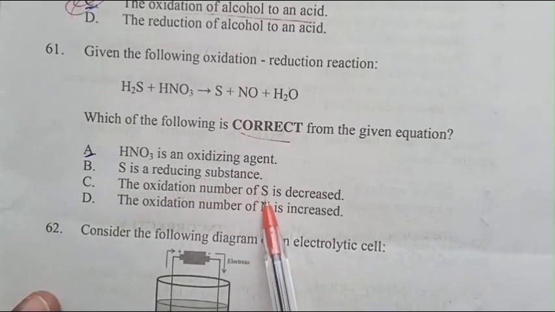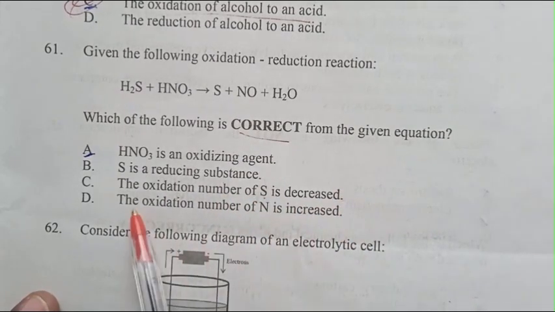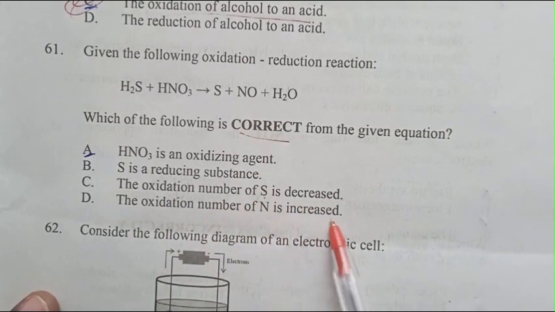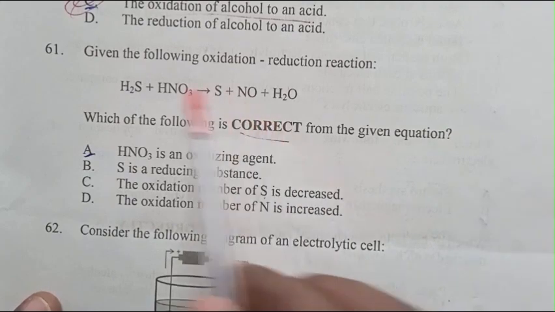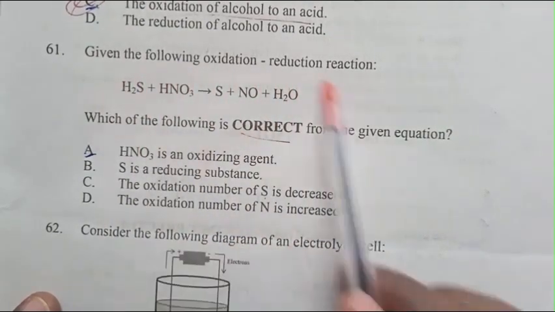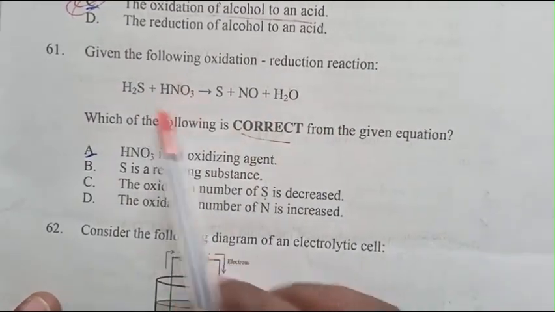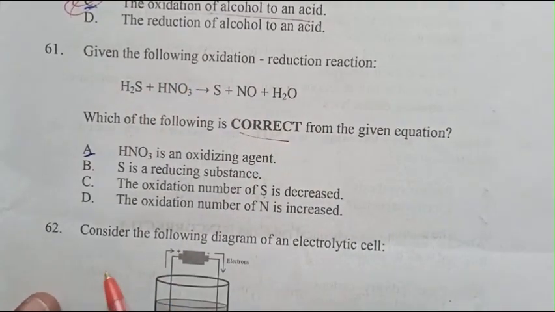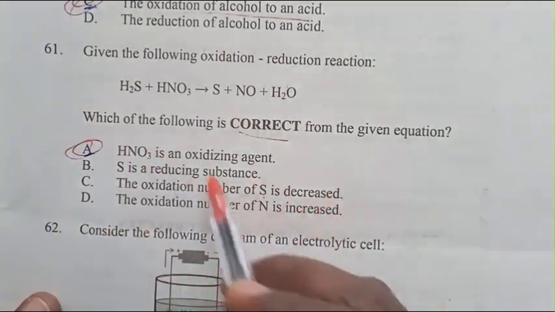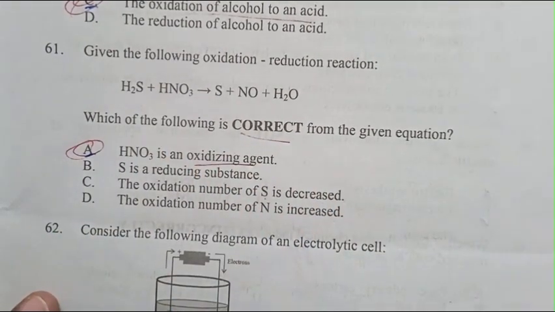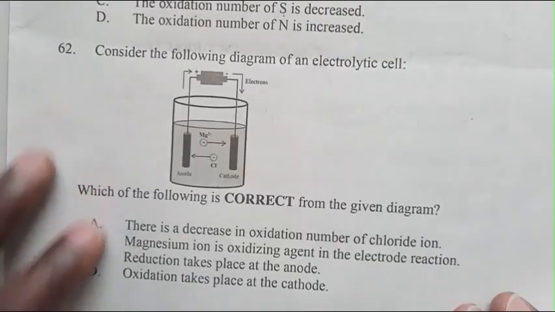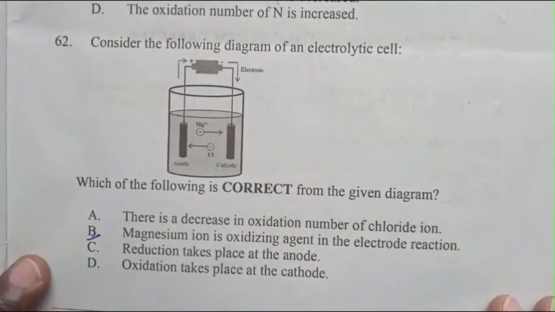The oxidation number of sulfur is decreased, the oxidation number of N is increased. This is the correct oxidation reduction process. The nitric acid is the oxidizing agent. A is the answer.